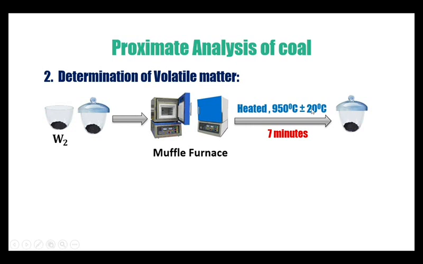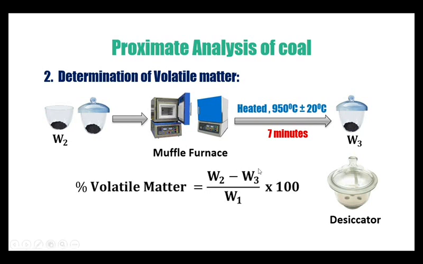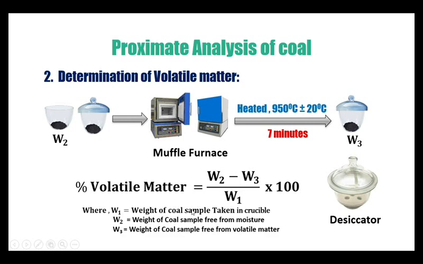After 7 minutes it is taken out and cooled in air first, followed by a desiccator, and then it is weighed and its weight is noted as W3. The percentage of volatile matter is reported as (W2 minus W3) by W1 into 100, where W1 is the weight of coal sample taken in the crucible. Always W1, the initial weight of the coal sample taken for the test, is taken in the denominator. W2 is the weight of coal sample free from moisture, which we carry from the previous determination, and W3 is the weight of coal sample free from volatile matter, that is this sample.